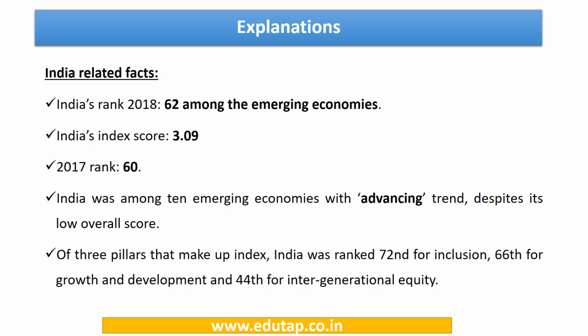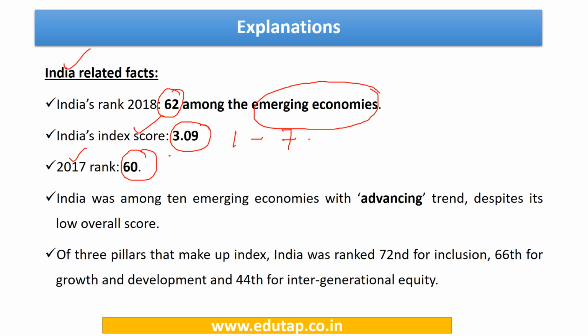Now let us see some of the facts related to India. India was ranked 62nd among the emerging economies. What was the score of India? 3.09. The score is from 1 to 7. Okay. India's rank in the year 2017 was 60. Now this year, India was among the 10 emerging economies with advancing trend. We just now saw that countries are classified into 5 subcategories based on their 5-year trend of this particular index score. Okay, so India is classified as advancing.